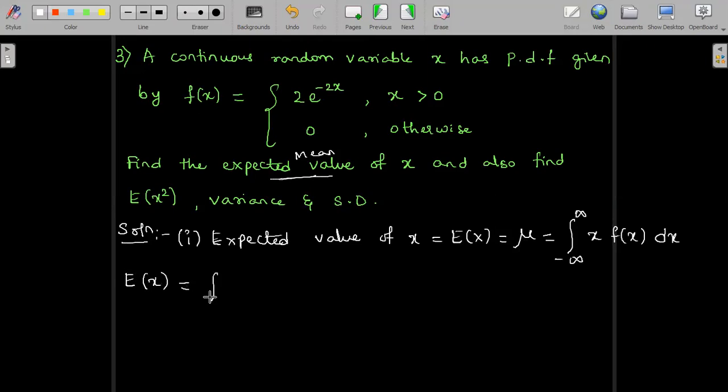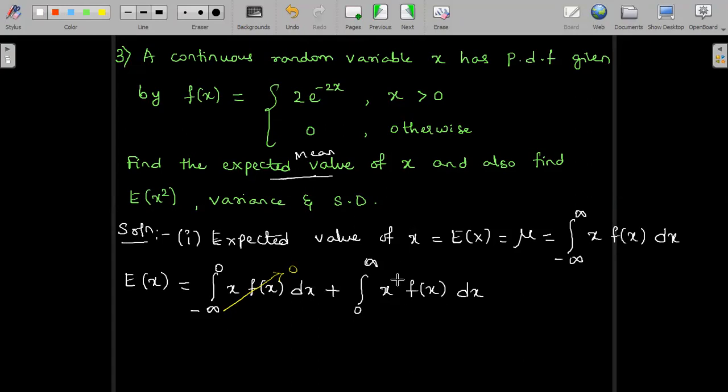So E of x is equal to integral. The integral limits have to be split into the positive interval as well as the negative interval. In the positive interval, f of x is 2 e power minus 2x. In the negative interval, the value of f of x is 0. So this varies from minus infinity to 0, x into f of x dx, plus integral 0 to infinity x into f of x dx. In the negative interval, f of x is 0, so the product x into f of x also vanishes.